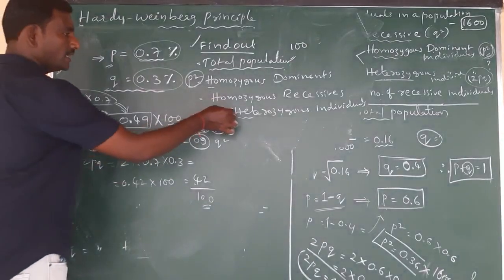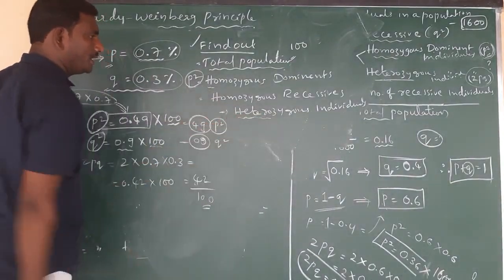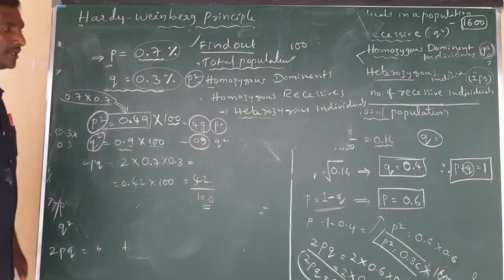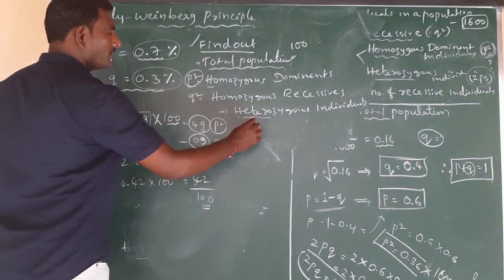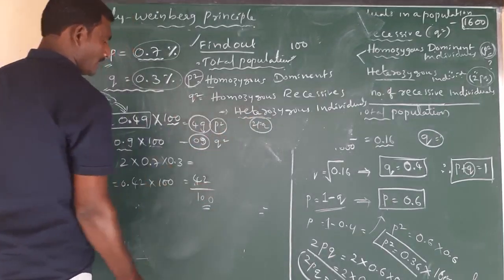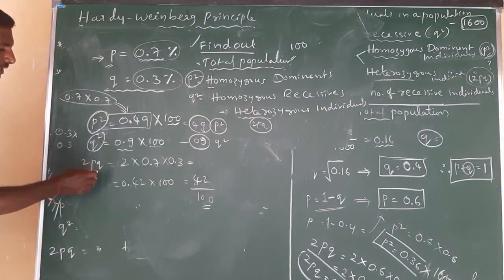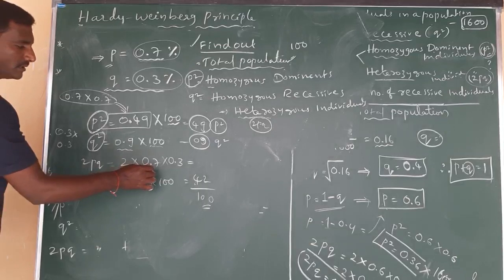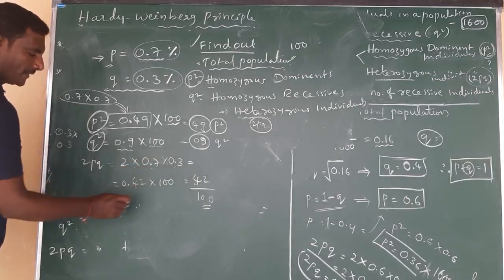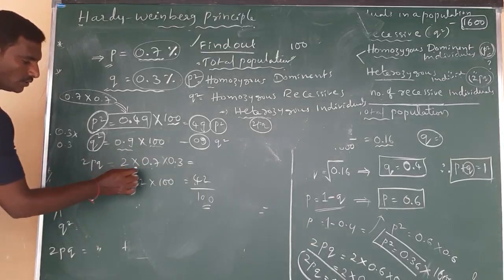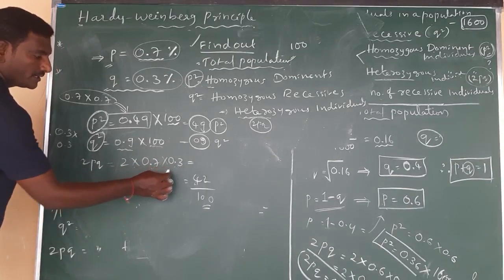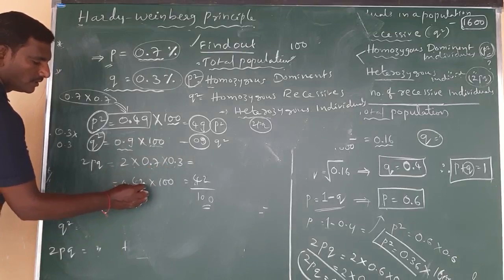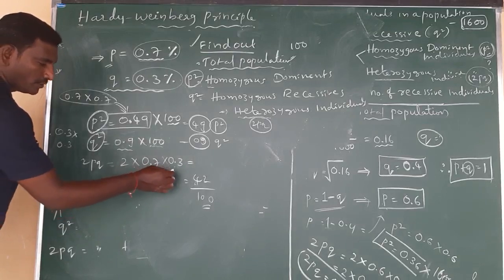And along with that, they are also asking for heterozygous dominant individuals. Here homozygous recessive is nothing but Q square, and heterozygous is nothing but 2pq. So according to the formula 2pq, 2 into p 0.7 into q 0.3. So 2 into 0.7 into 0.3. 0.7 into 0.3, 0.42, sorry, 0.21.